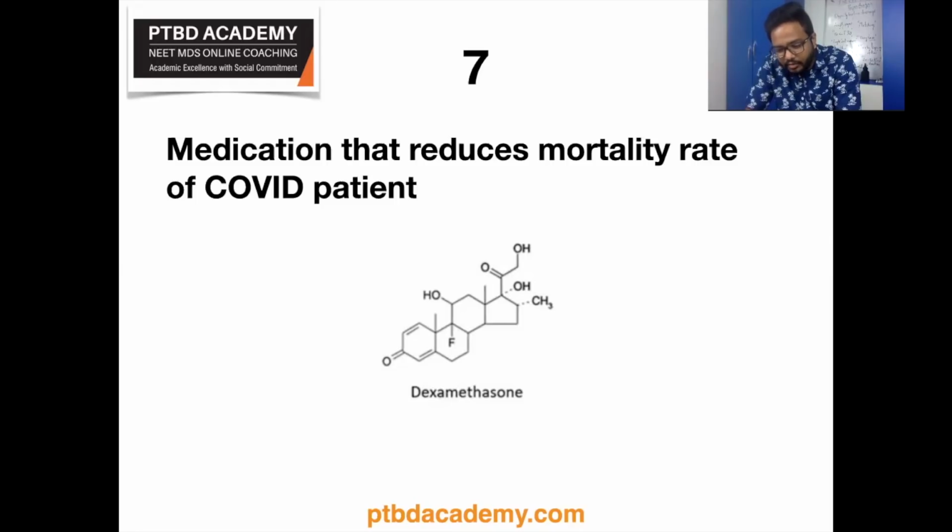The impressive results of the Recovery trial established that a moderate dose of dexamethasone, that is 6 milligrams daily for 10 days, reduced mortality in hospitalized patients with COVID-19 and respiratory failure who required therapy with supplemental oxygen or mechanical ventilation. The data also indicated that dexamethasone might increase mortality in hospitalized patients who were not receiving oxygen. So this is a very interesting and surprising finding, right? It's all the same dexamethasone, but depending upon the patient's condition, the output varies drastically, doesn't it?